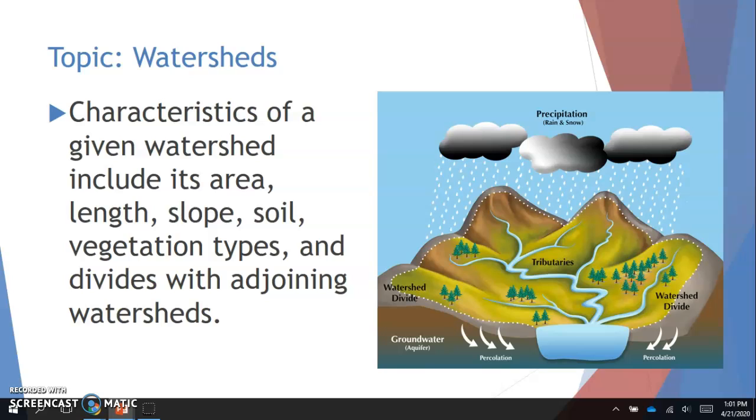So watersheds are interconnected across the country and across the world, but you do live in a very specific watershed based on where you are. And like the mountains, if there's a mountain region, that can affect how quickly water empties into a stream or a lake, what have you. So it just depends. It depends on the geography of the land. Obviously, we in North Carolina, we do have coast, Piedmont, and mountains. So it's a little bit different.